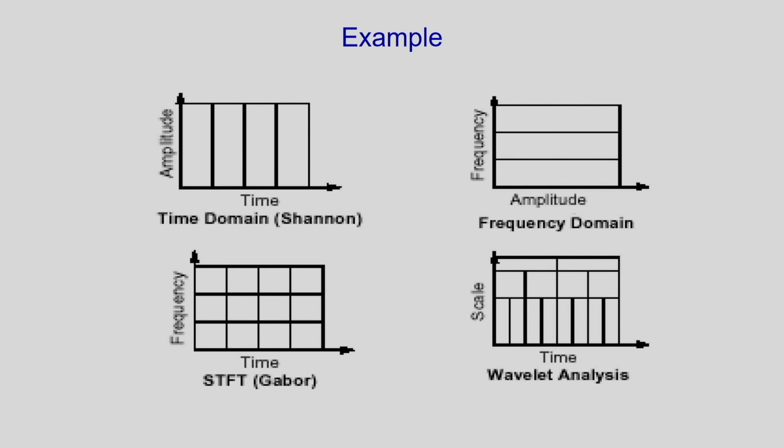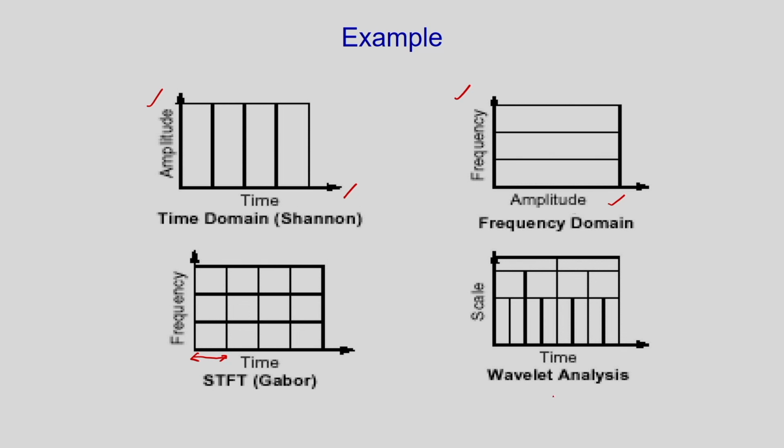And in this example I have shown the cases like the time domain. In the time domain information of a signal, we have the time information and the amplitude information of a signal. And in the frequency domain, that we have explained with the Fourier transformation, we have the amplitude information and the frequency information, but time information is not available. And if I consider the STFT, that is the short time Fourier transformation, we can see that corresponding to a particular time window, I have the frequency information present in the signal.